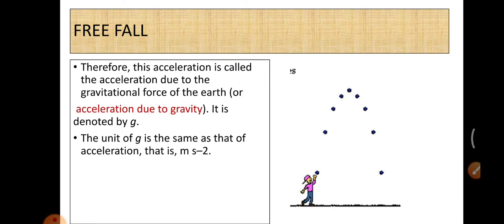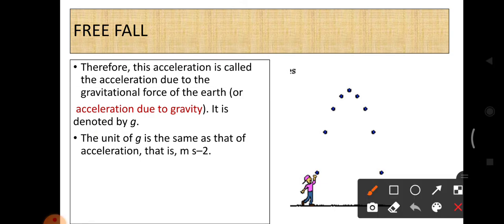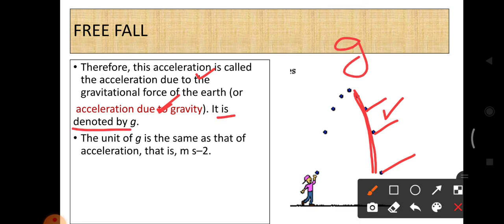So this acceleration is called acceleration due to the gravitational force. So we can say that this type of acceleration is called acceleration due to gravity. This is not normal acceleration. This acceleration is called acceleration due to gravity. Because of the gravitational force, this free fall is accelerated. So this type of acceleration is called acceleration due to gravity. And it is denoted by the small letter g.